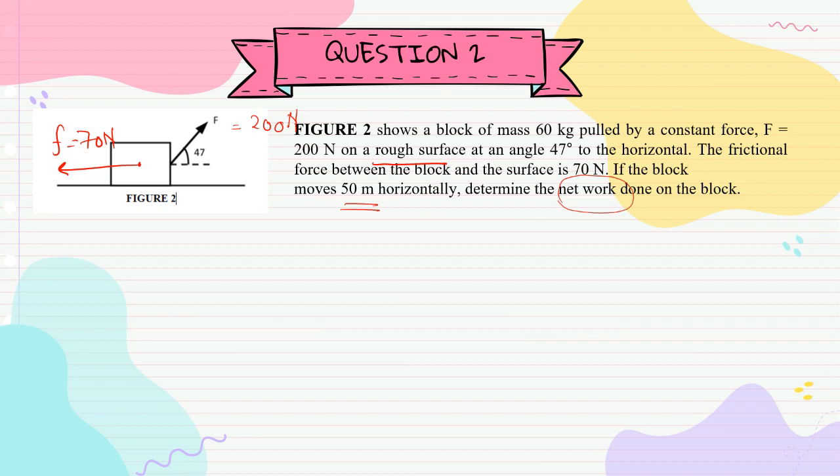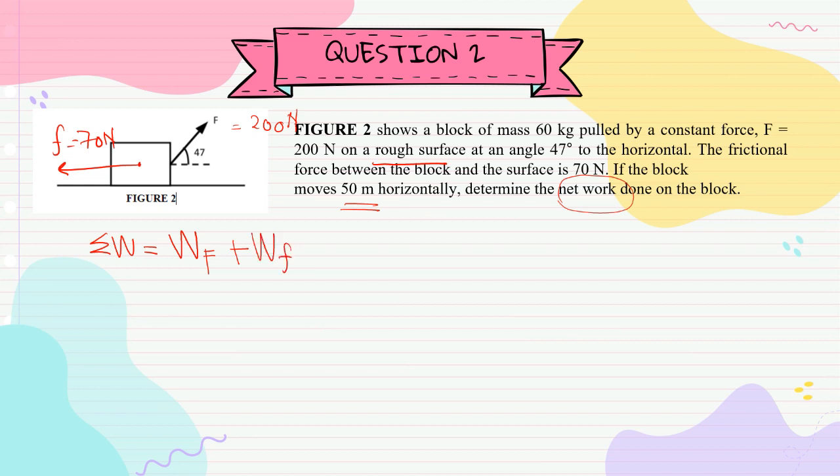We have two forces here, external force and frictional force. So, for net work done, you need to find the summation, work done by the external force plus work done by the frictional force.